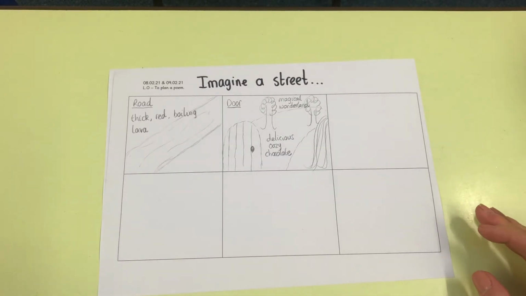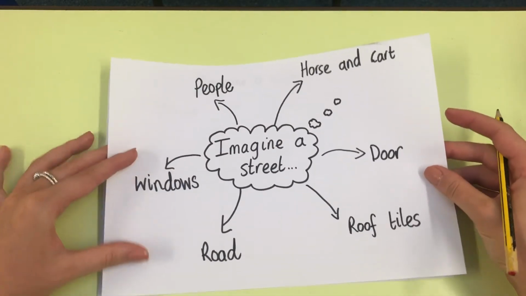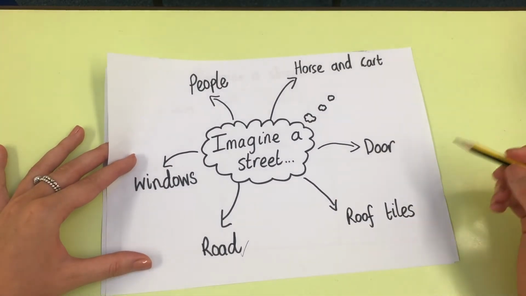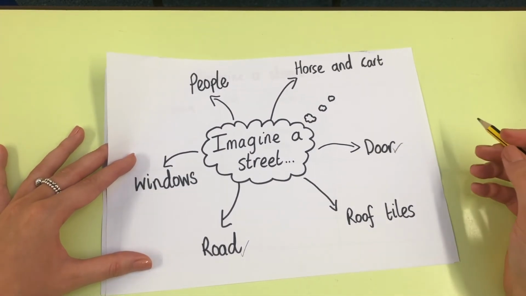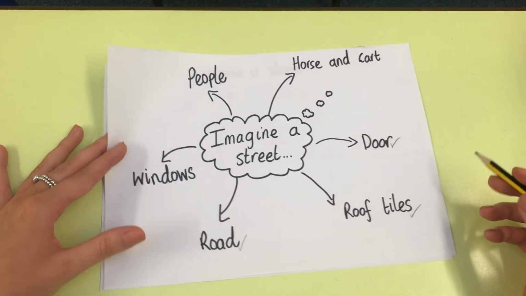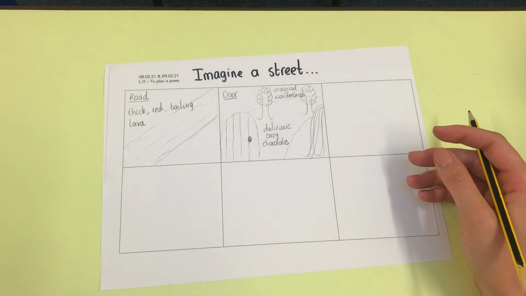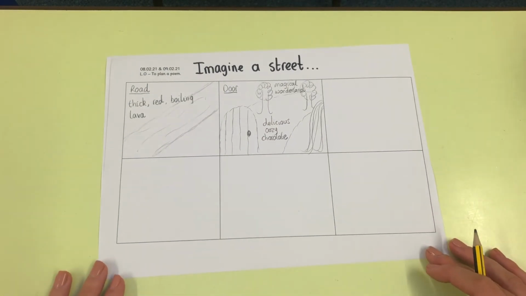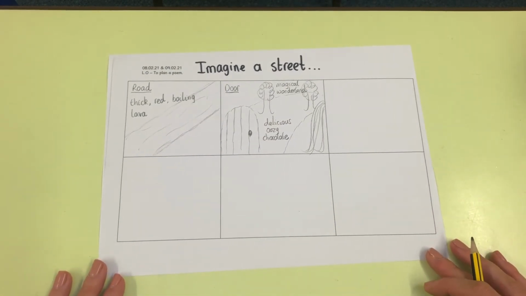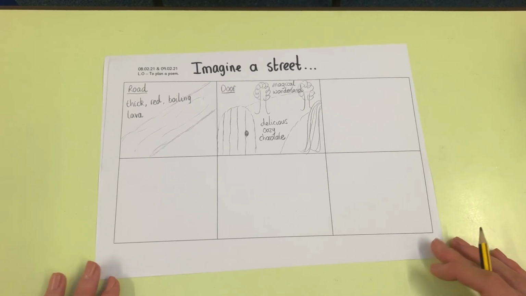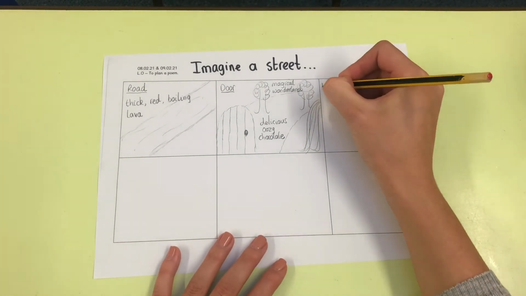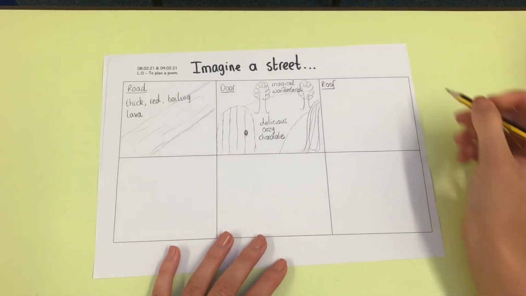Okay, let's go back to my plan. So far I have done the road and I have done the door. Now I'm going to think about the roof tiles. Okay, so instead of the roof being made out of straw or clay tiles like they were in 1666, let's really think outside the box and what could our roof be made out of?